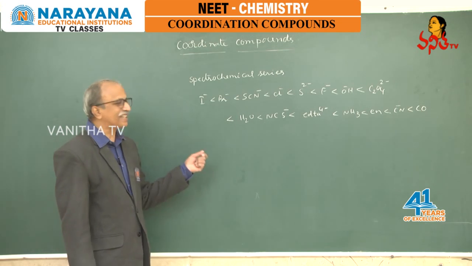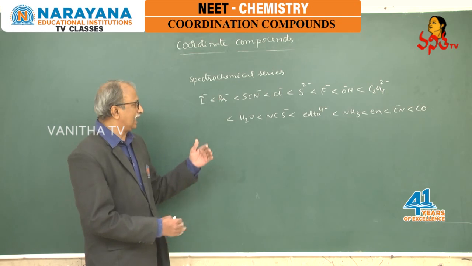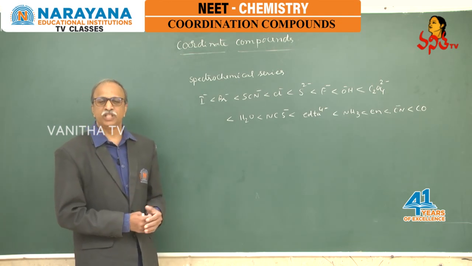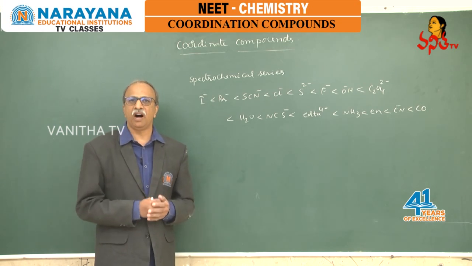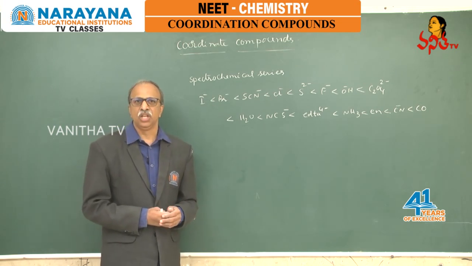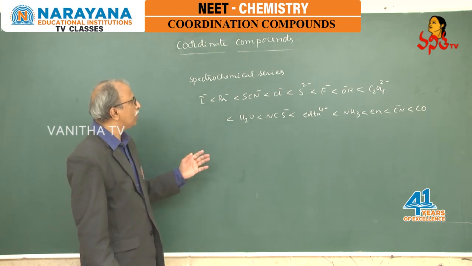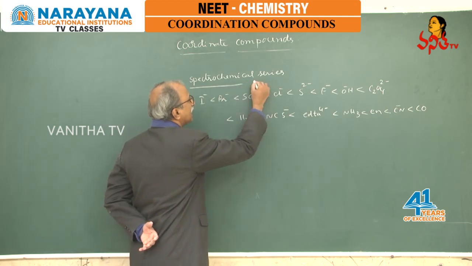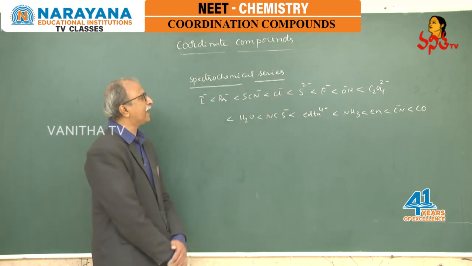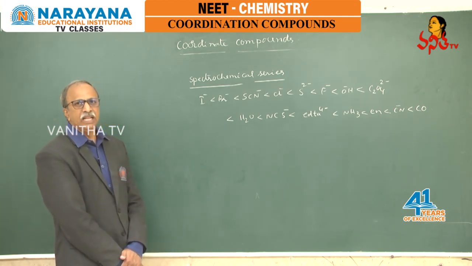As we are discussing, the splitting depends upon the ligands which are approaching, which can be understood and measured with the help of spectral analysis. So we have a series of ligands which are determined on an energy basis, known as the spectrochemical series.